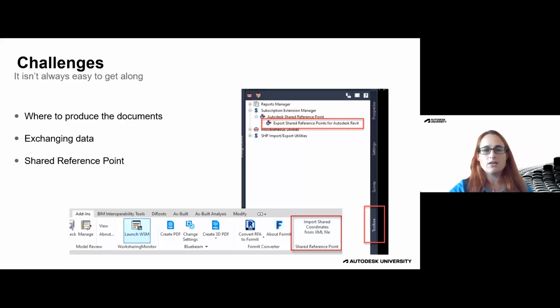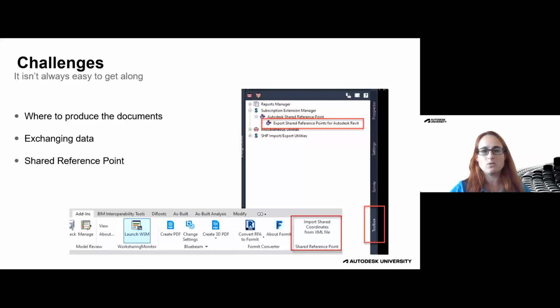So in some of the cases, if you have separate geometry in the two different software and the scope of the different pieces of work are effectively separated such that you wouldn't share sheets, you could potentially create your Revit sheets in Revit, create your Civil 3D sheets in Civil 3D, and then combine them later on in your PDF software or something like that. Where it gets a little bit more complicated is if the scope is integrated. So the control structures that are going in the grading or the tunnels that we just talked about. So in that case, you are looking at exchanging the 3D geometry back and forth.